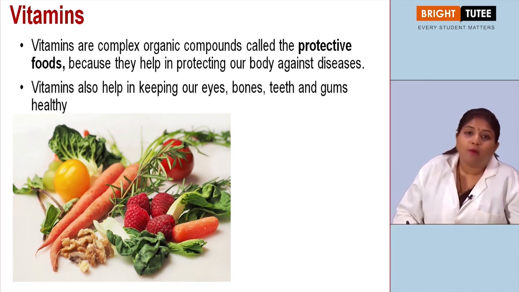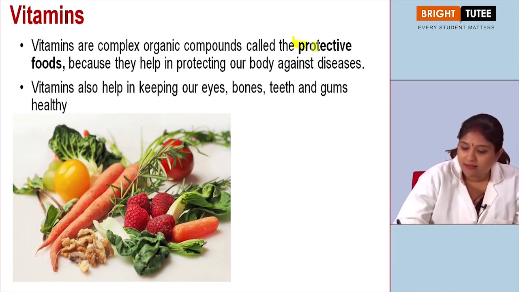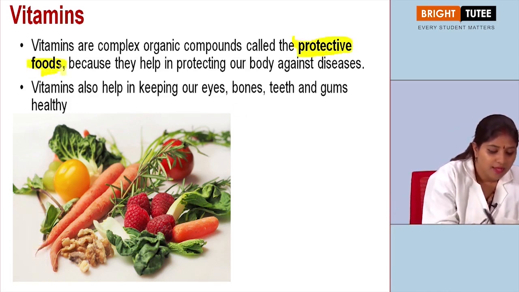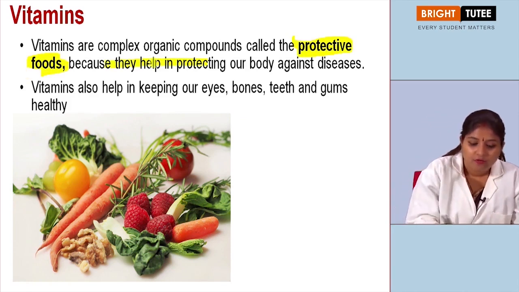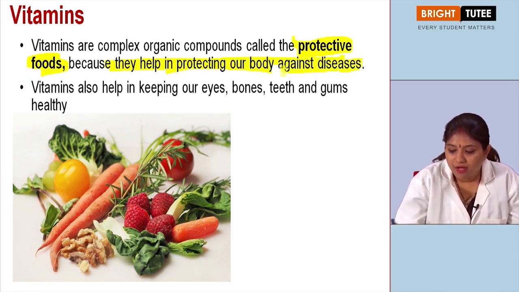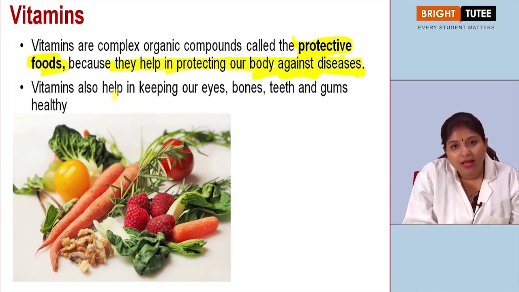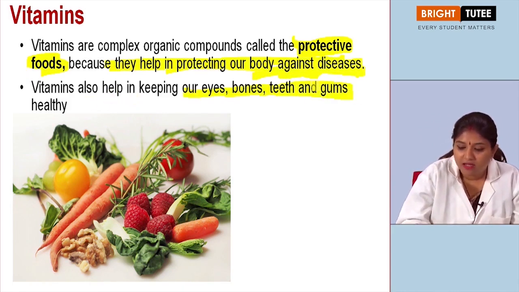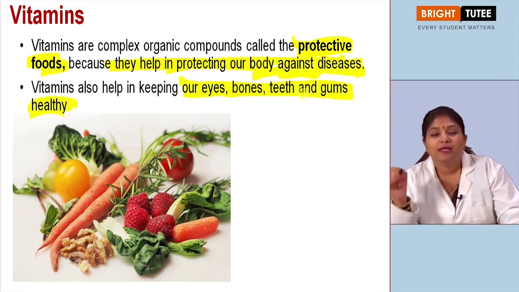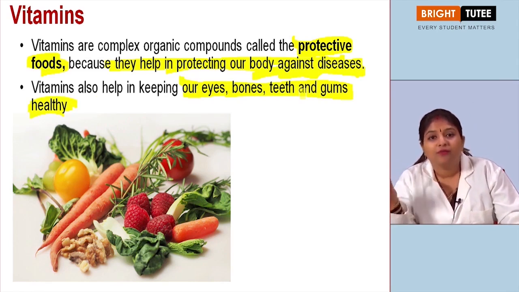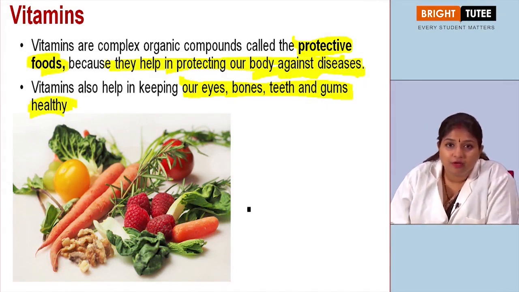So vitamins are again complex organic compounds and are called the protective food, right? As the name suggests, protective food, because they help us in protecting our body against various kinds of diseases. Vitamins also help in keeping our eyes, bones, teeth and gums healthy. In further sessions we will see that if there is any deficiency in vitamins, what kind of diseases we will face, right? So there are different kinds of vitamins which are useful for us.